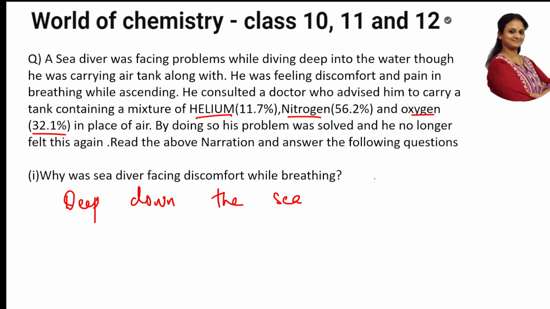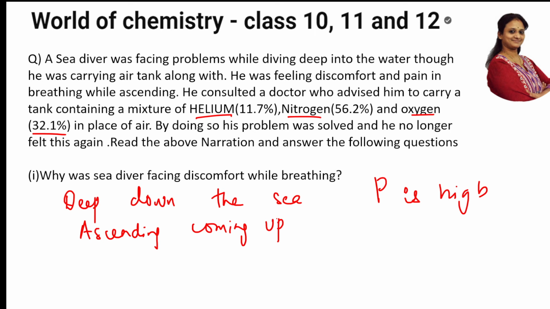What will happen to the pressure? Pressure is high. You accept it? Okay. So while ascending, now the climber is coming up. Ascending means the climber is coming up. When the climber is coming up, what will happen? Pressure is reduced. Accepted? Okay.